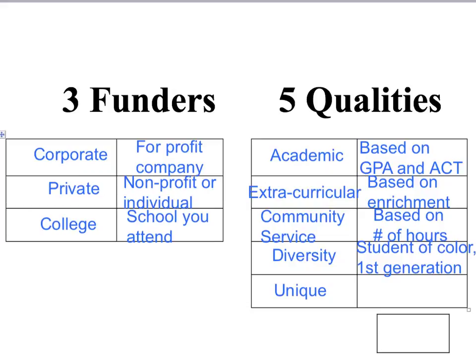The last category is what we call the unique scholarships. This is really for anything that doesn't fit in anywhere else, but it's based on specific qualities that a student would have. It might be that you are left-handed. There's actually a left-handed scholarship out there, so that's a pretty specific thing. Maybe you are really good at juggling, and you are a master juggler, and you get a scholarship from a juggling association. So it would be any kind of specific quality that doesn't fit into the academic, extracurricular, community service, or diversity categories. And there are thousands of these based on thousands of different things.